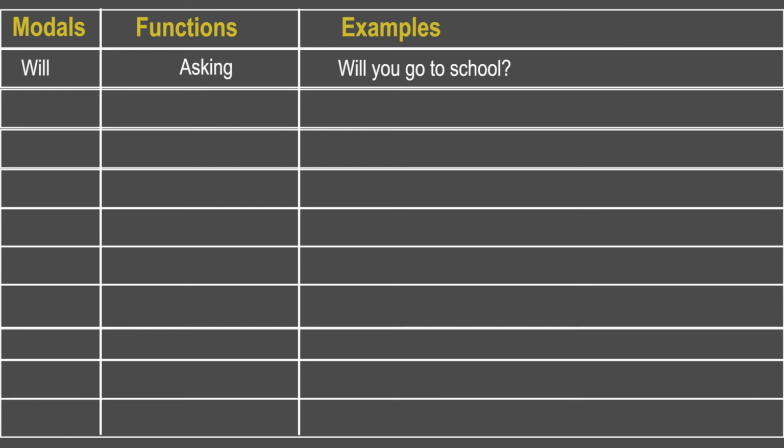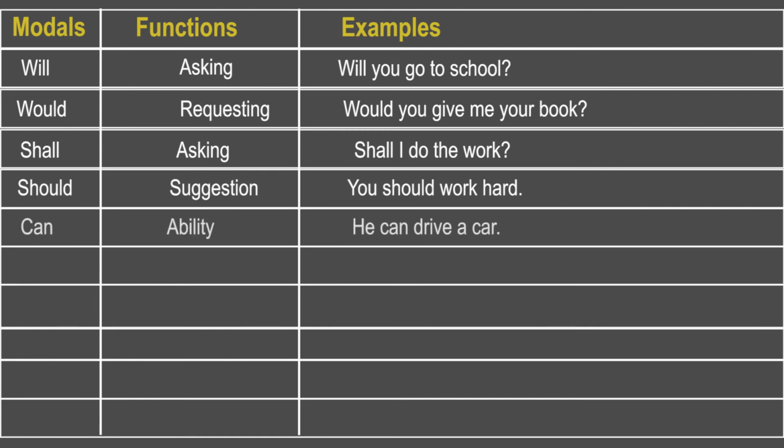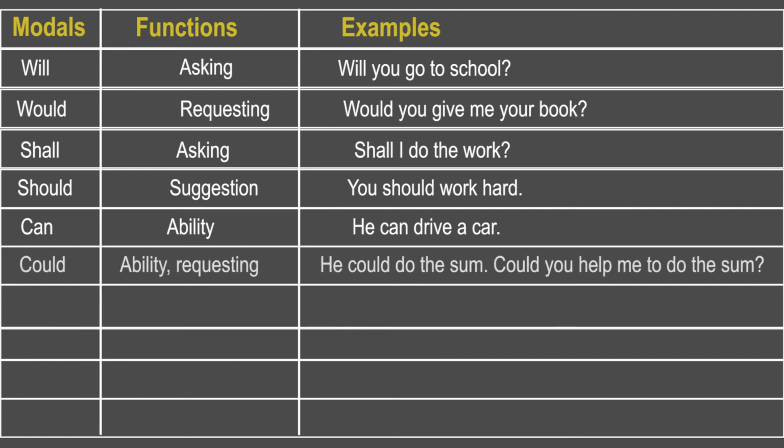Modal. Will, function, asking. Example, will you go to school? Next, would, requesting. Would you give me your book? Shall, asking. Shall I do the work? Should, suggestion. You should work hard. Can, ability. He can drive a car. Could, one is ability, another is requesting. He could do the sum. Could you help him to do the sum?